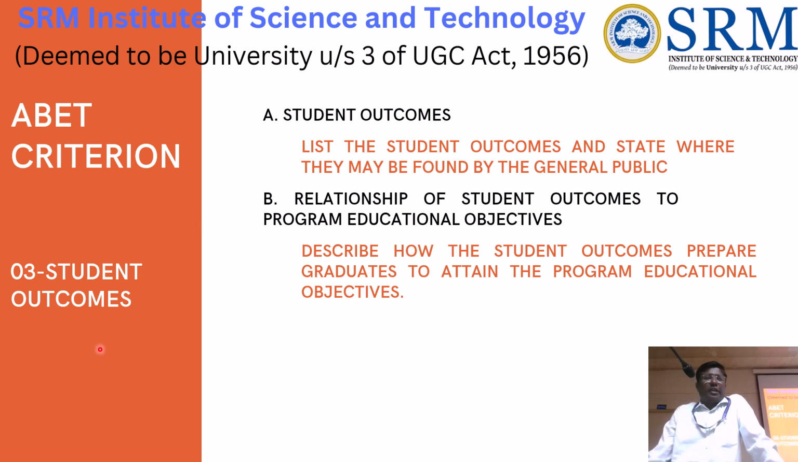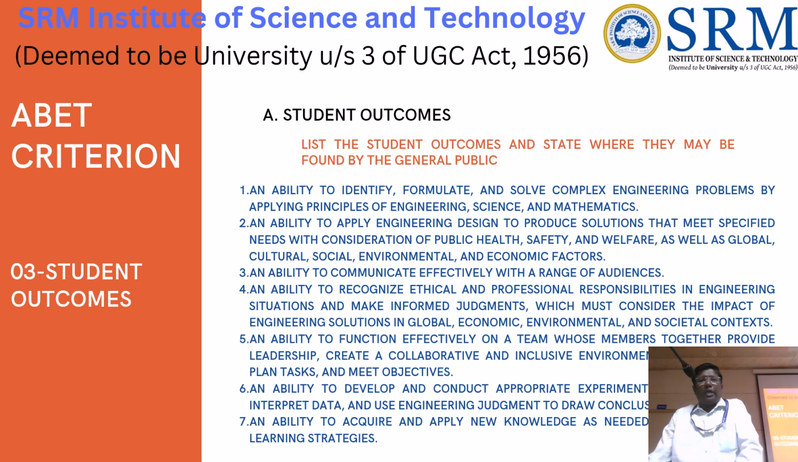And Criterion 3, list of student outcomes. We have to list out the student outcomes prescribed by ABET. And the relationship between the student outcomes and the program educational objectives, the PEOs, we have to give. These are the student outcomes prescribed by ABET. Here they will be very keen about it.